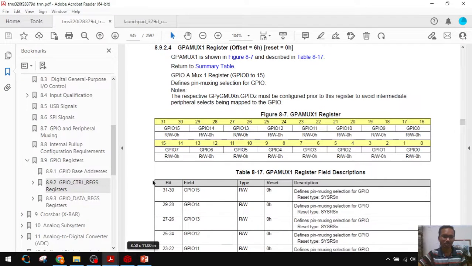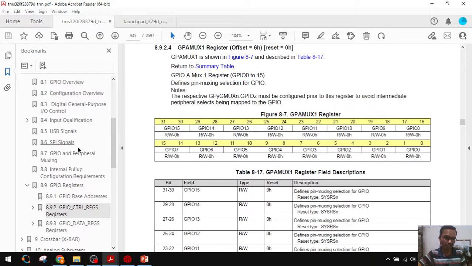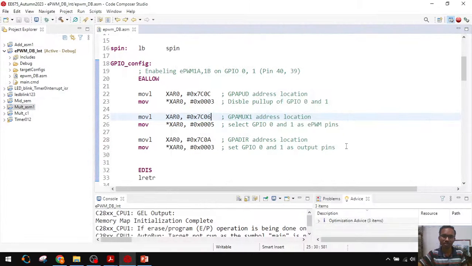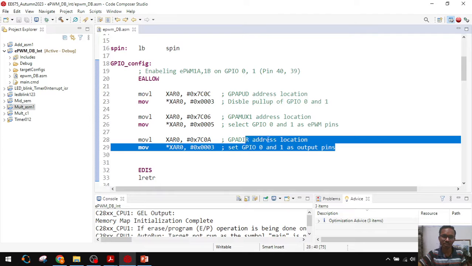Actually the moment you choose GPIO as ePWM, by default it will act as an output, but for the sake of formality I am doing here again.